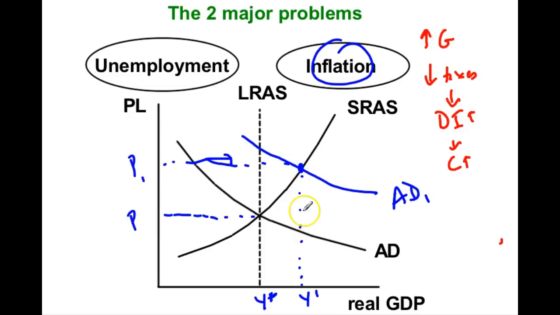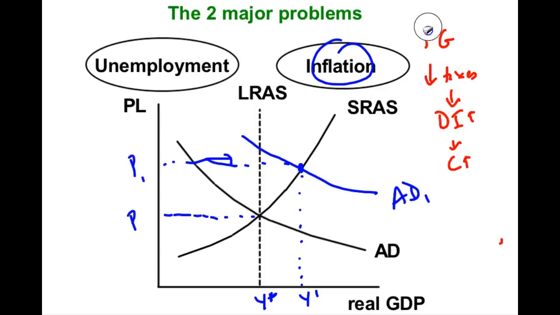Temporarily, we're operating beyond the PPC. We've drawn people into the workforce. We're getting people to work overtime, right? And prices are going up. And again, the classical economists would say, just wait. Wages are going to increase. We're going to end up back at full employment. But Keynes believed that the government could use its powers to deal with this problem as well.